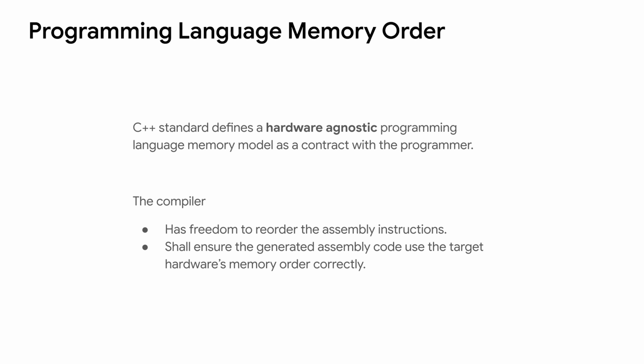Beyond the hardware memory order model, the compiler also plays a role that affects the memory order. For C++ developers, you are responsible to understand the hardware-agnostic memory order defined by the C++ standard, which is a contract between you and the compiler. The compiler has freedom to do some reordering and optimizations as long as the execution result in the single thread is not changed. The compiler shall also guarantee the memory order behavior in the C++ source code can be correctly translated to the assembly code of the target platform.